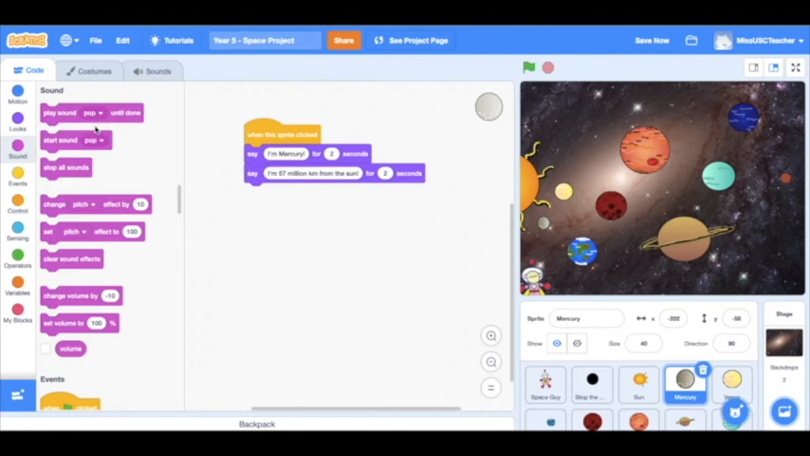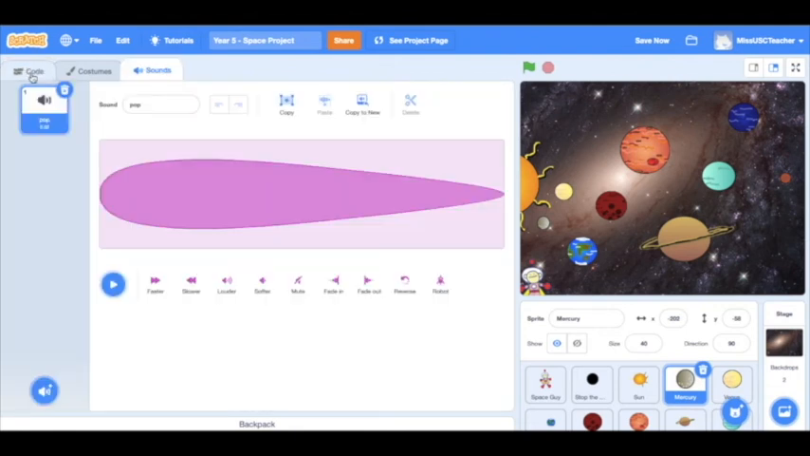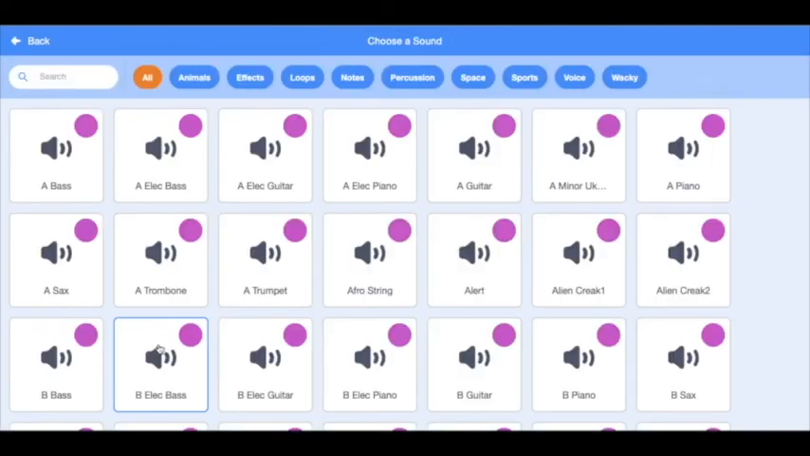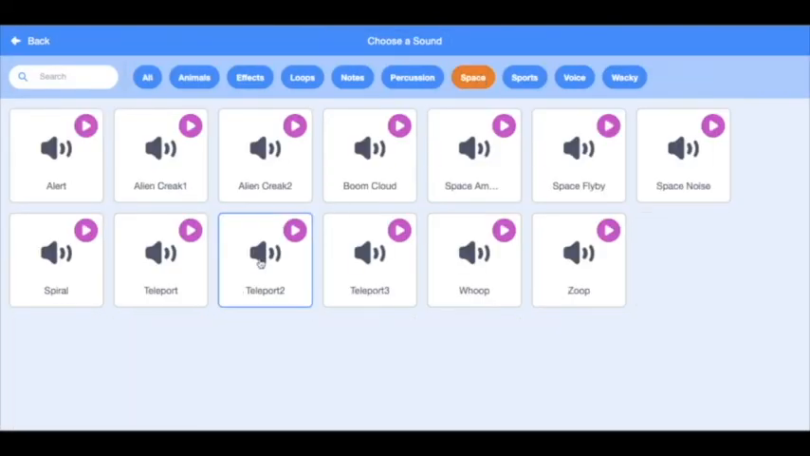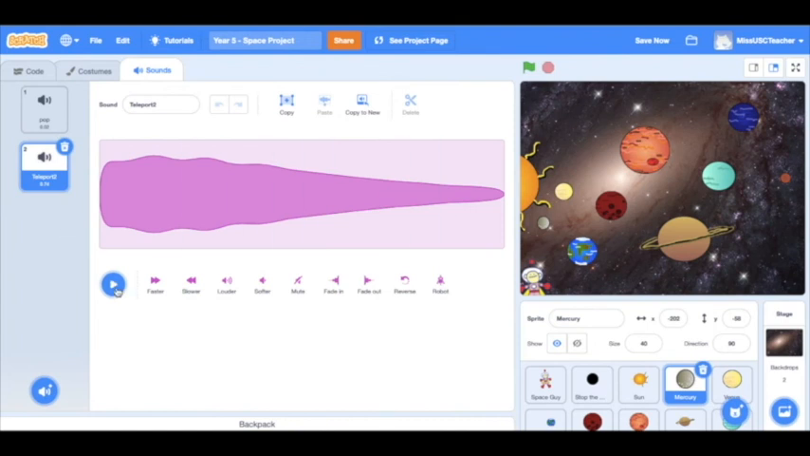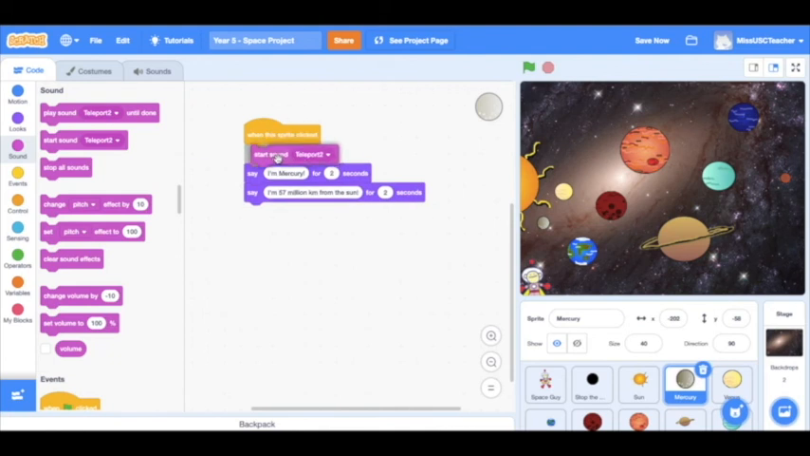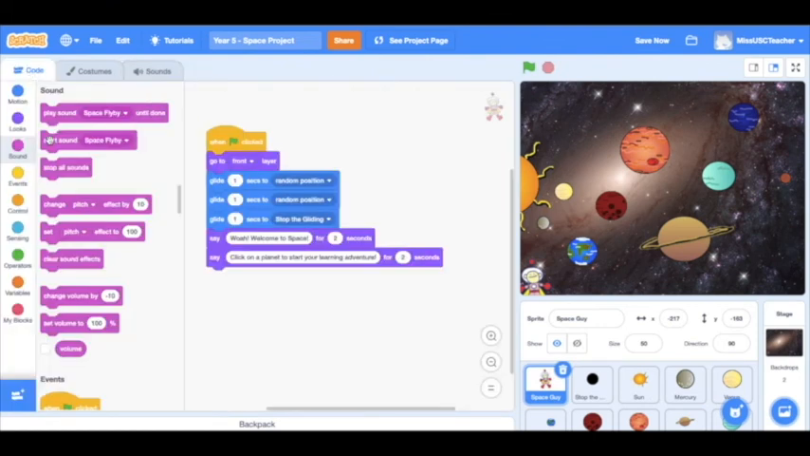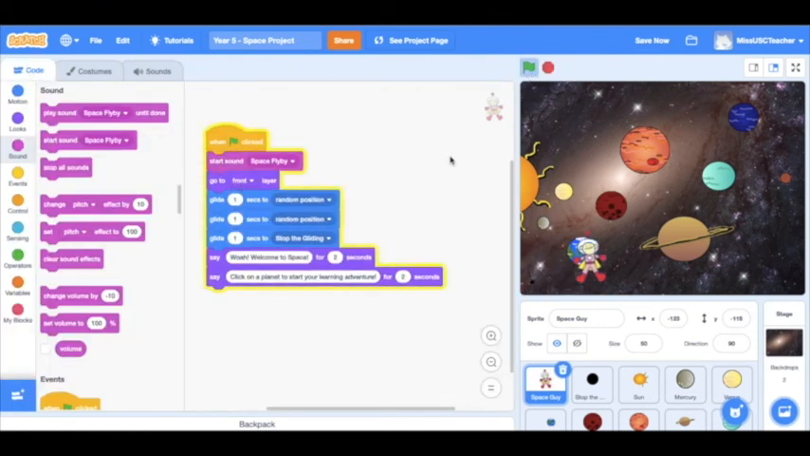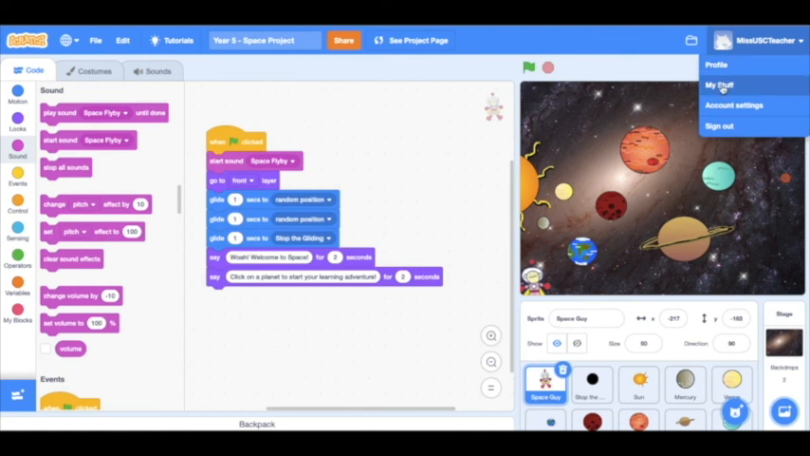So now I want to add some sound, so I go to the pink sound tab on the left, and then I go to the bottom left hand corner and click choose sound. I go to the space tab and click teleport to, because that sounds kind of techno-ish. Then I drag start sound, teleport to, into the little sequence there, and that plays the sound when the sprite is clicked. I've repeated that with all the planets and then given our little space guy his own sound.